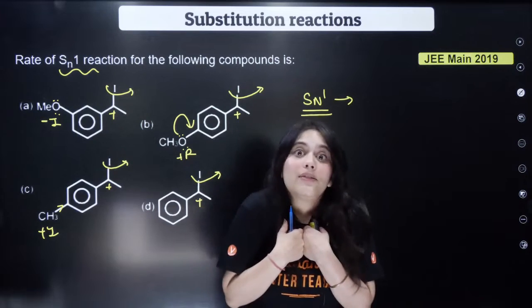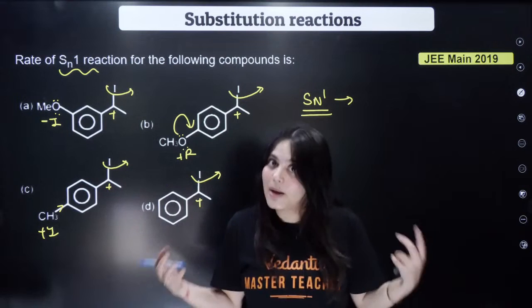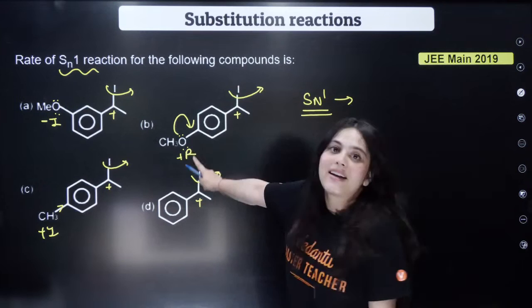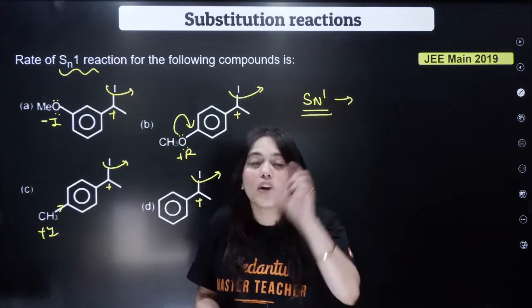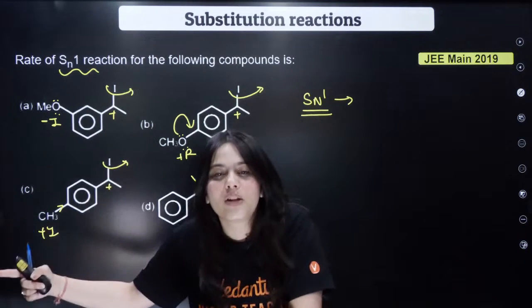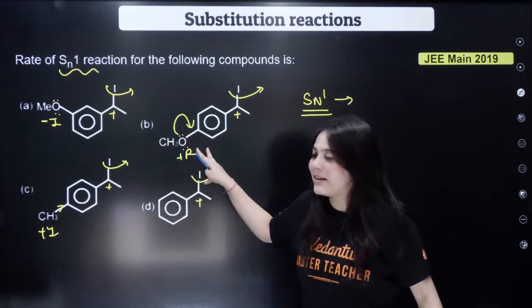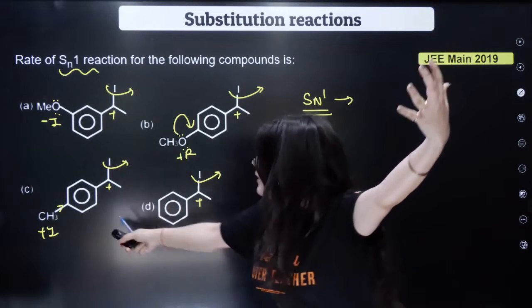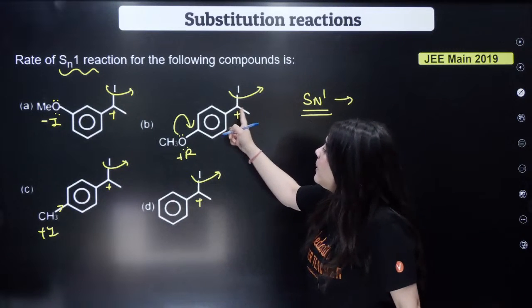So if I'm positively charged, I want more species which give me electrons so that I become stable, right? So which is giving more electrons? I can see that the resonance effect over here is more effective than the inductive effect. I just taught you that order, right? First aromatic, then resonance, then hyperconjugation, then inductive. So here you can compare both of these effects, because the resonance effect has higher priority than the inductive effect, hence this will be the answer. So this carbocation will be more stable.